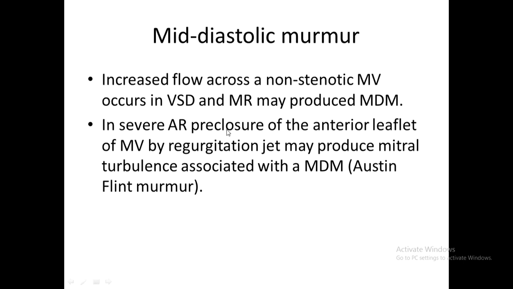Another thing, that flow jet falls on the anterior mitral valve leaflet, and it tries to close that valve unnecessarily with the pressure. So that produces a functional mitral stenosis like picture. That causes a mid-diastolic murmur, and it's called the Austin Flint murmur.